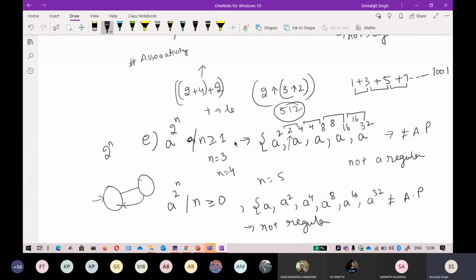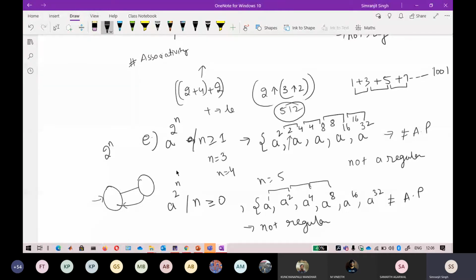Okay, if you have any doubt, you can ask me. Yeah, if it is again 2 raised to power n with n greater than or equal to 0, it will again not be regular. What happens in that? 2 raised to power 0 becomes 1, because anything raised to power 0 is 1, so only one a will be included. If you find the common difference between the terms, it will not be common between all terms. So you can directly say that this is not an AP, and I can directly say that this is not regular.